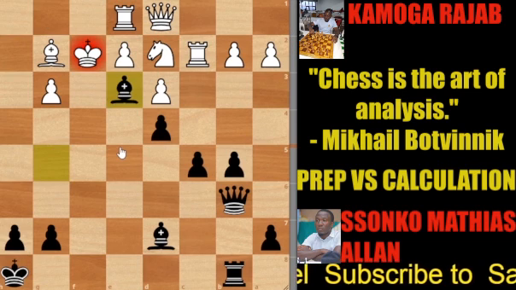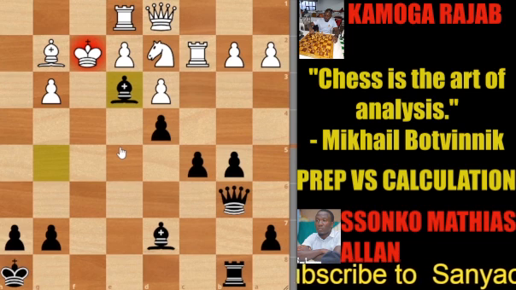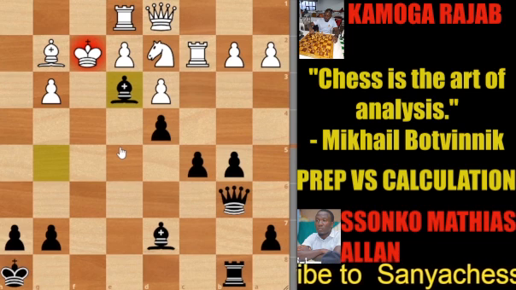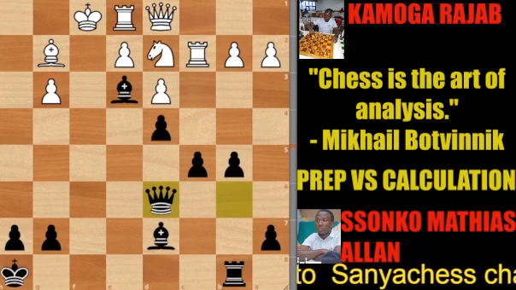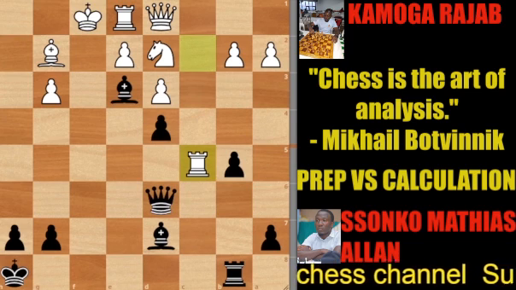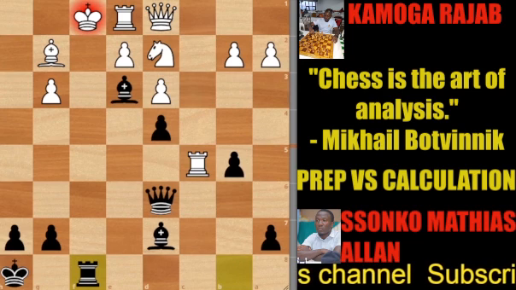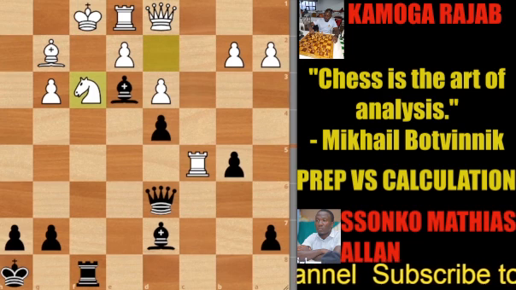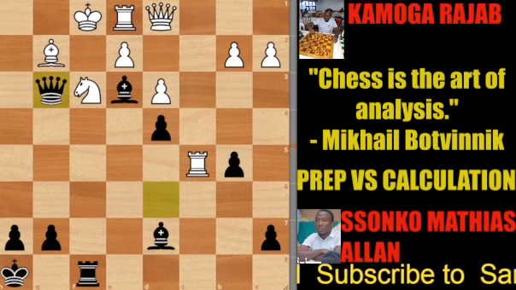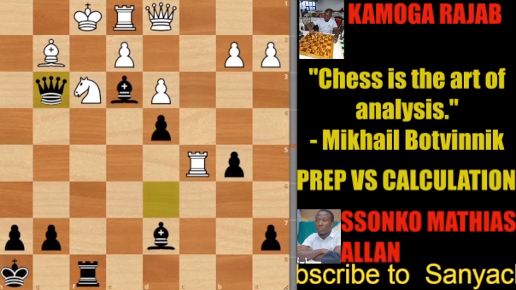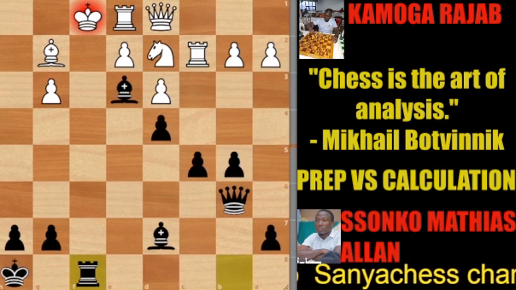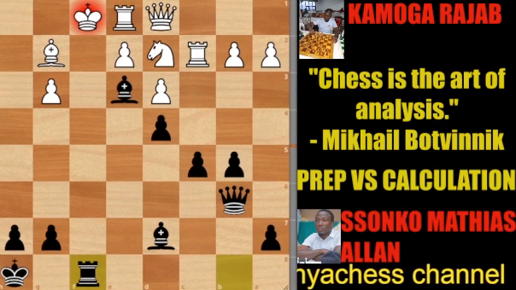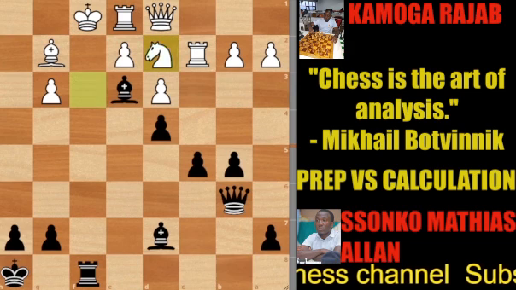And after bishop e3 check, it is checkmate in 5. And after king f1, checkmate in 5, for example, there's a move which can begin with queen d6. And after rook takes c5, rook f8 check, knight f3, queen takes g3, and it's checkmate in 1. Let's go back. After king f1, Mathias played rook f8 first, check, which gives checkmate in 7, and after knight